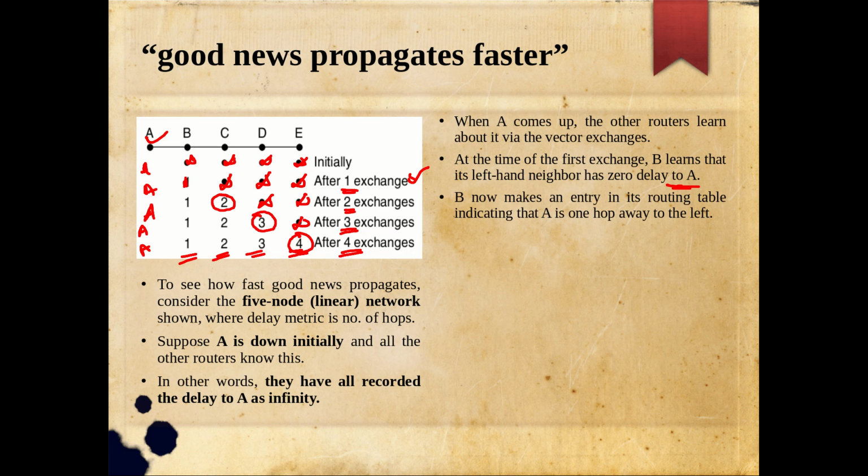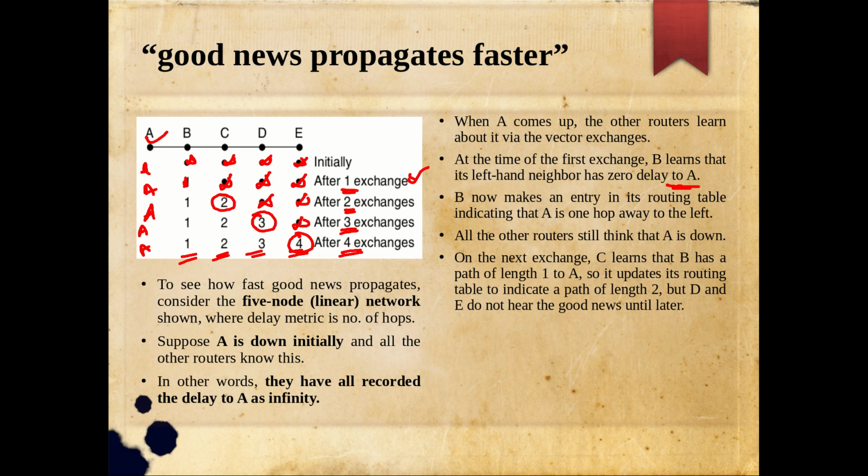B now knows an entry in its routing table indicating that A is 1 hop away to the left. All the other nodes still think that A is down. On the next exchange, C learns about it, and then D, like that. So clearly the good news is spreading. It's not running too fast, but it is running at a relatively good speed, at the rate of 1 hop per exchange. In every exchange, only 1 hop of information is updated.